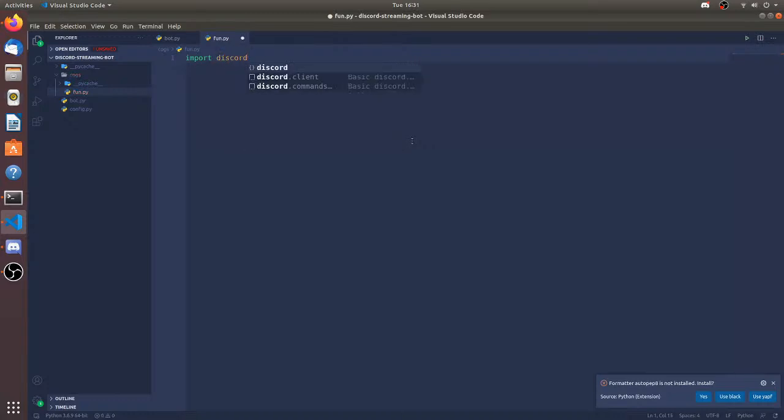Cogs are basically your code divided into different modules in case you're making a Discord bot. If we're talking about normal programming, that's a module, but if we're talking about making bots, then that's a cog. So fun.py is a cog, and in this file I'm going to be putting all the fun commands in. For example, I have about 10 cogs: moderation, leveling, economy. The economy file has about 2,000 lines of code. It's pretty big, so whatever.